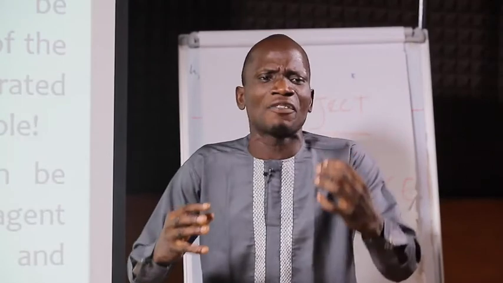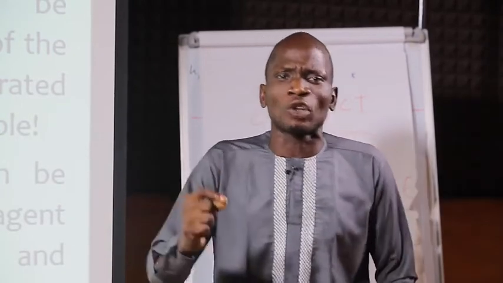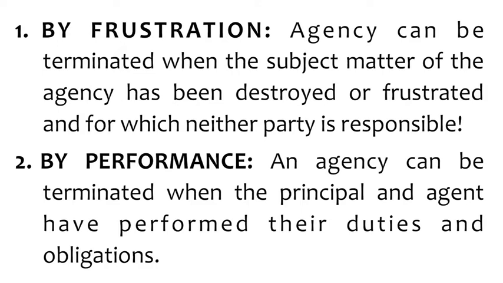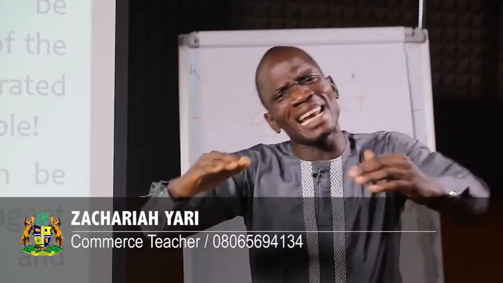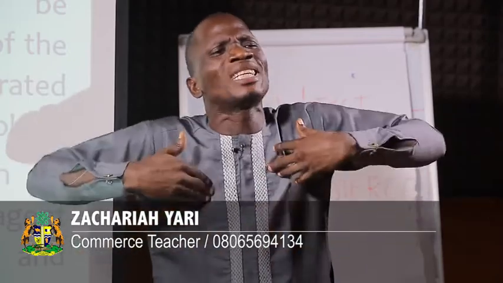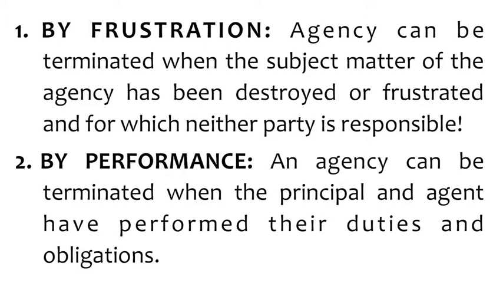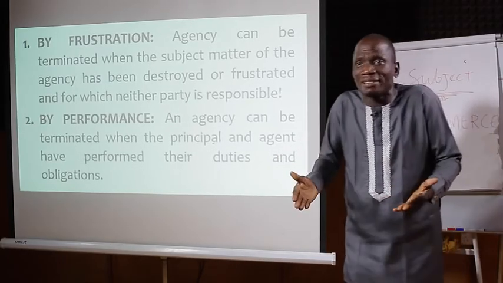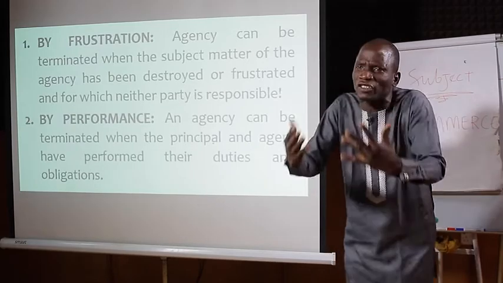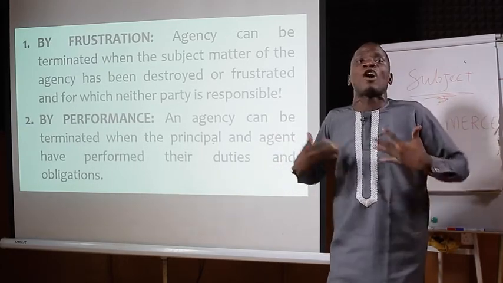Now, learners, we are going to look at these conditions one after the other. 1, by frustration. It means an agency may come to an end through the act of frustration. Agency can be terminated when the subject matter of the agency has been destroyed or frustrated, and for which neither party is responsible. An agency can be terminated if none of the parties is responsible for the termination. It could be through the acts of God.